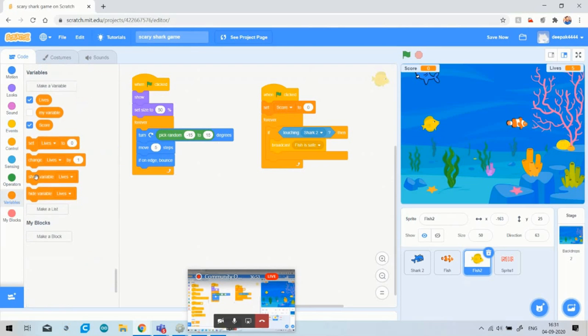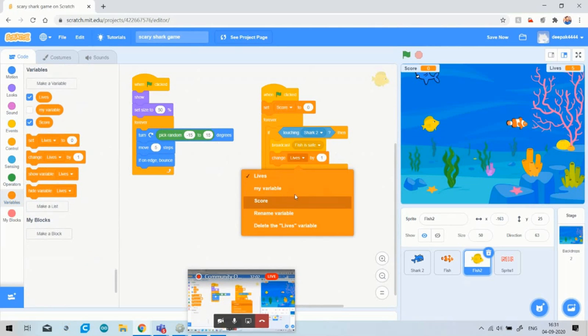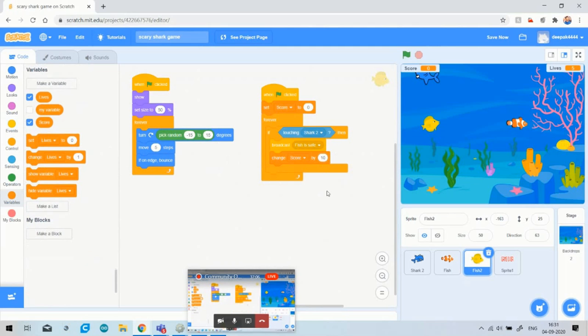So for this I will go to the score variable and just pick the option of change. Okay, so here our lives will not change, our score will change. So I will change the score by 10. Now you got it, what I have done: whenever my shark touches or eats this safe fish, its score will increase by 10.